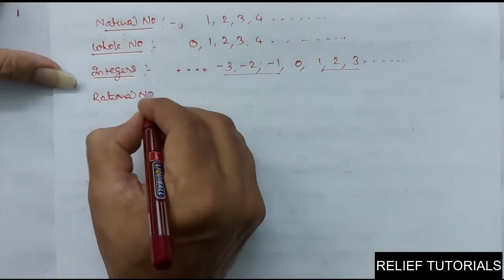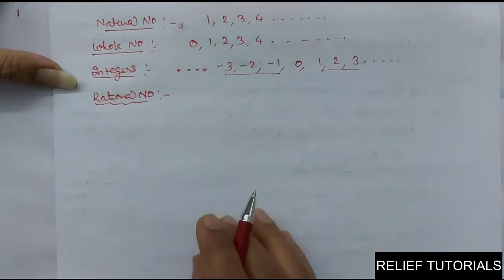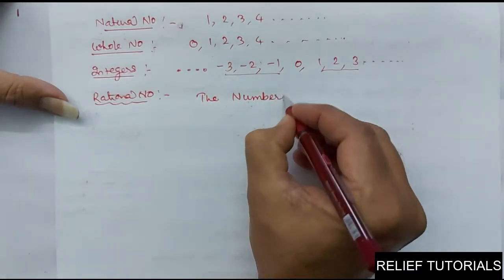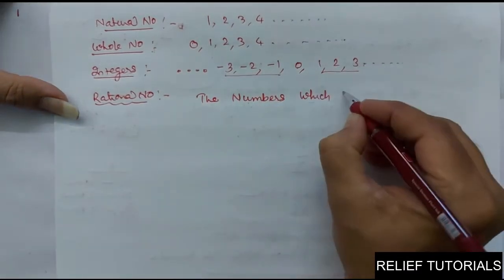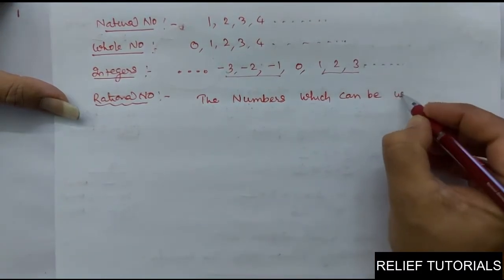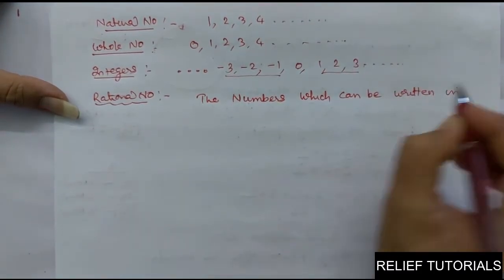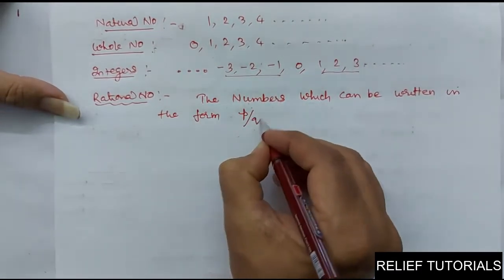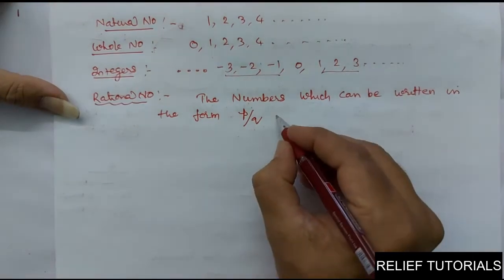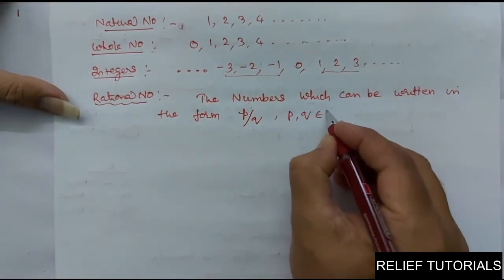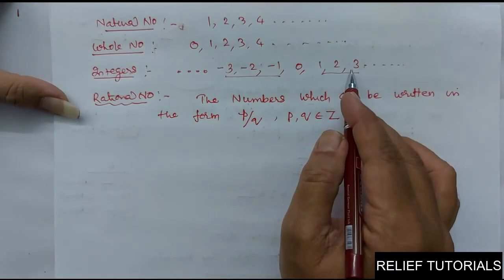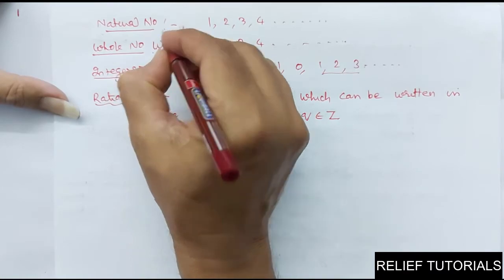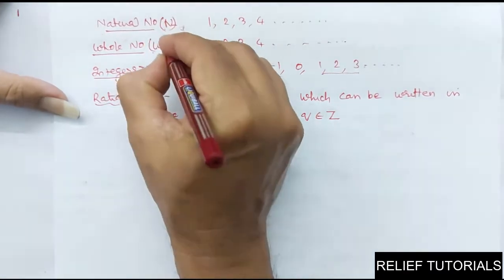Rational numbers. See, this is a very important topic. What do you mean by rational numbers? The numbers which can be written in the form p by q, where p and q belong to integers. They can be any number from these integers. See, integers are denoted by Z, whole numbers are denoted by W, and natural numbers are denoted by N. Clear?